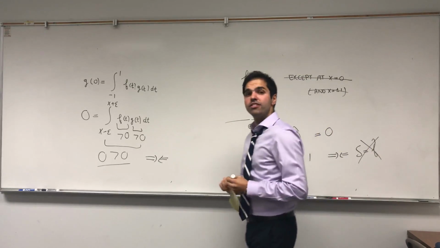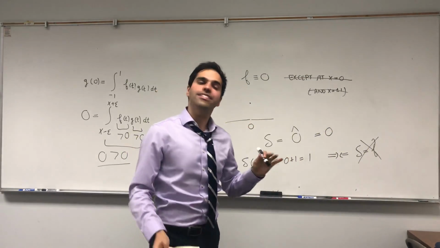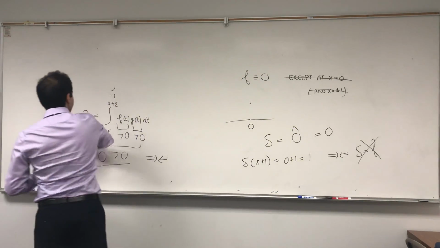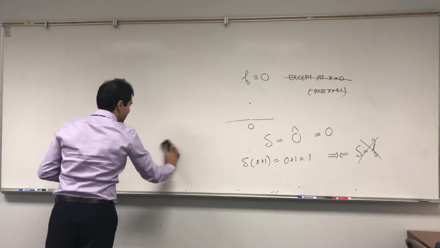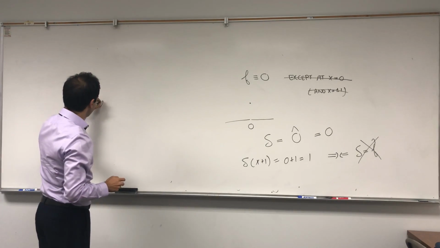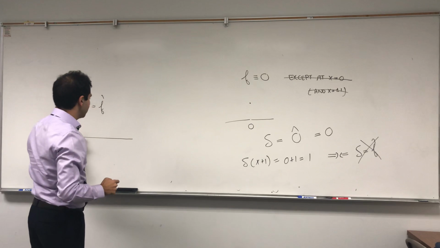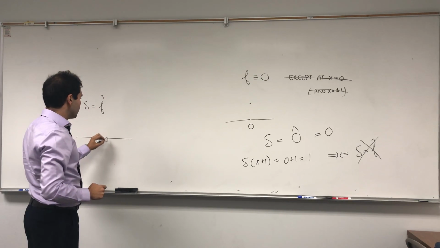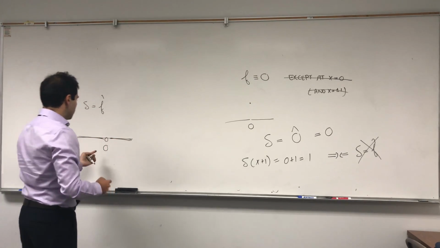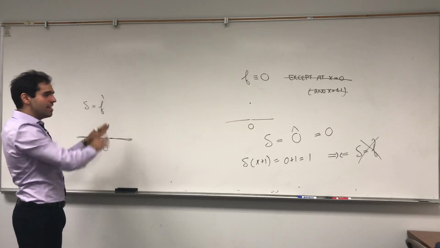And what's more interesting is figuring out what's happening here. Because what did we really say? We said if the Dirac delta is of the form f hat, if delta equals f hat, then other than 0, f hat is just 0. But at 0, it could be anything it wants.